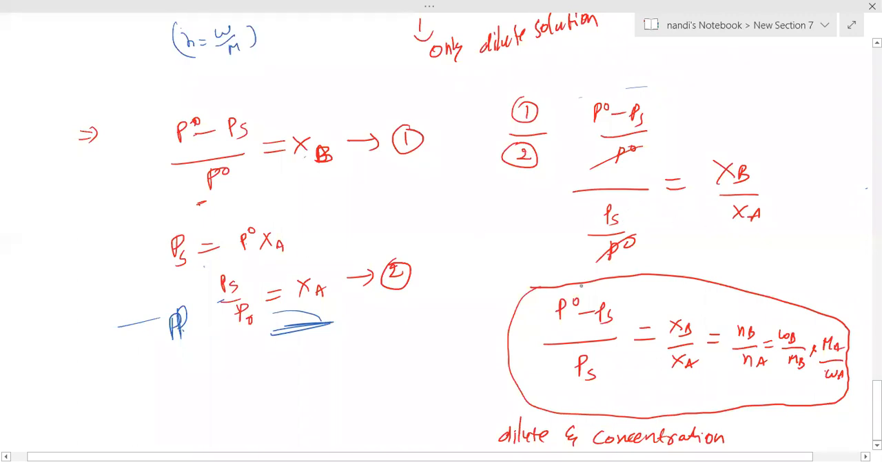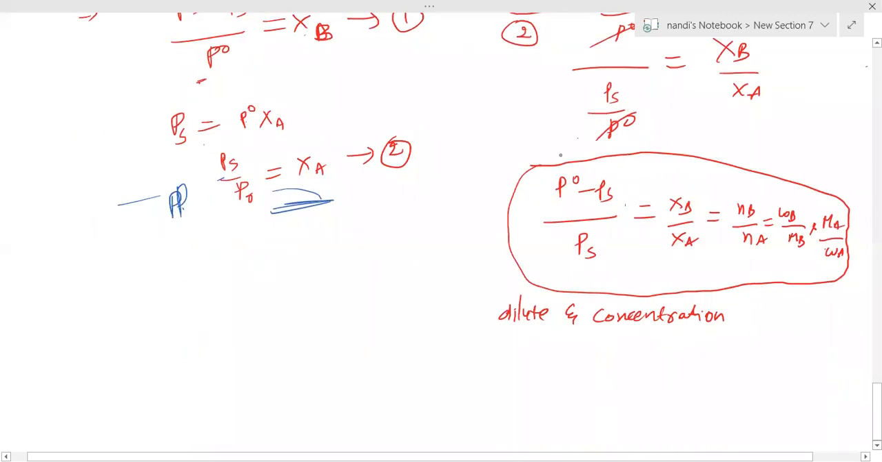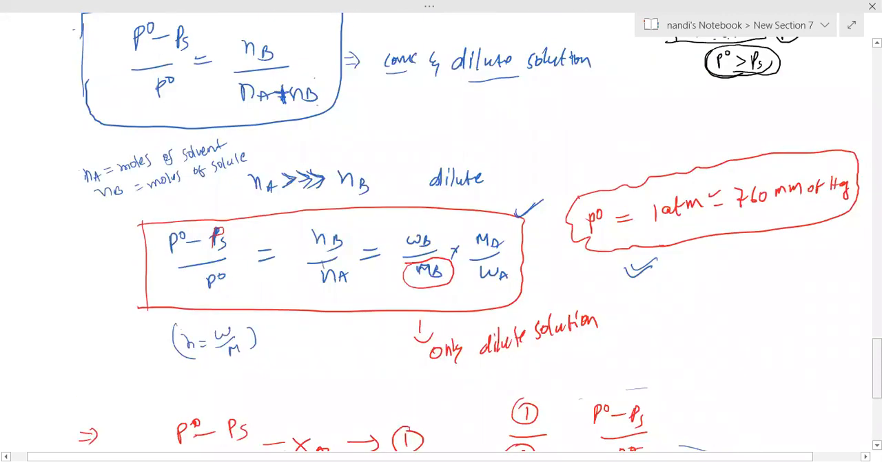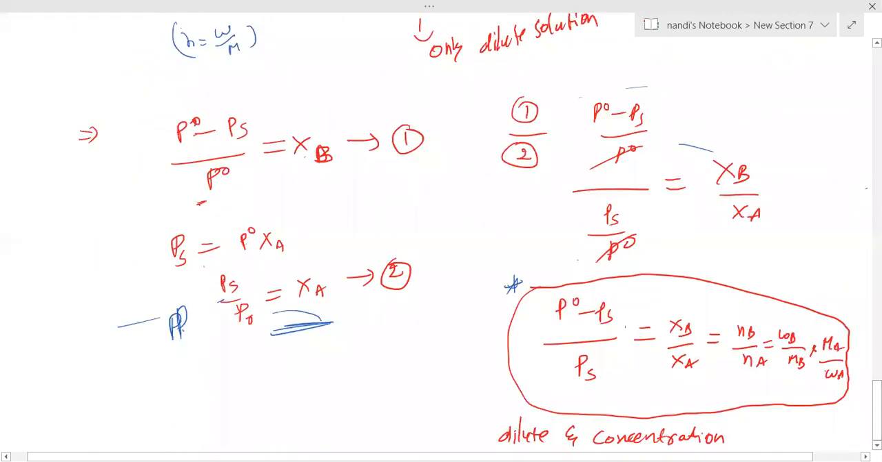Then finally, what is the remainder, sir? P naught minus PS by PS. Here we are not neglecting anything. Previously we were neglecting compared to something, NA and NB we were comparing. So this formula you can apply for both concentrated and dilute solutions. In this formula you don't want to neglect anything. You can get it directly, accurately, without neglecting anything. This formula you can use for both concentrated and dilute solutions. Please note down this derivation.